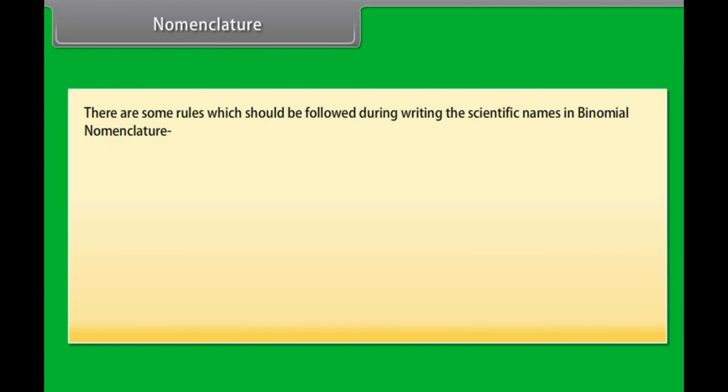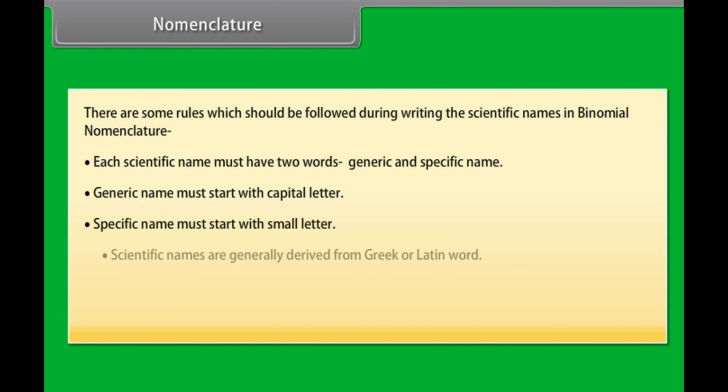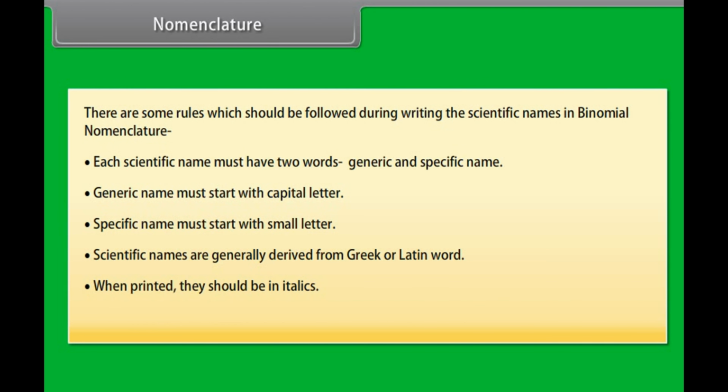There are some rules which should be followed while writing scientific names in binomial nomenclature. Each scientific name must have two words, generic and specific name. The generic name must start with a capital letter. The specific name must start with a small letter. Scientific names are generally derived from Greek or Latin words. When printed, they should be in italics. When handwritten or typed, they should be underlined.